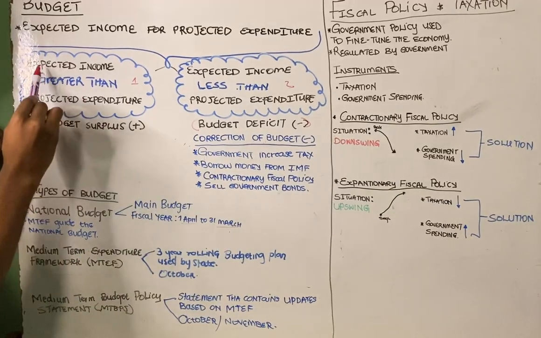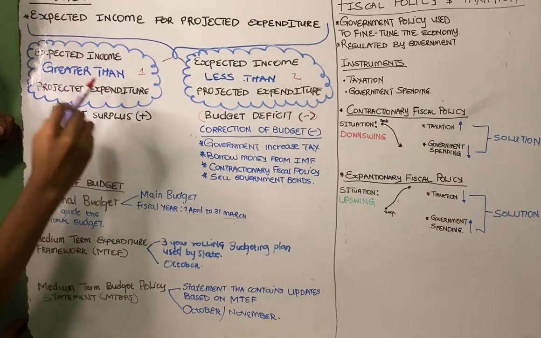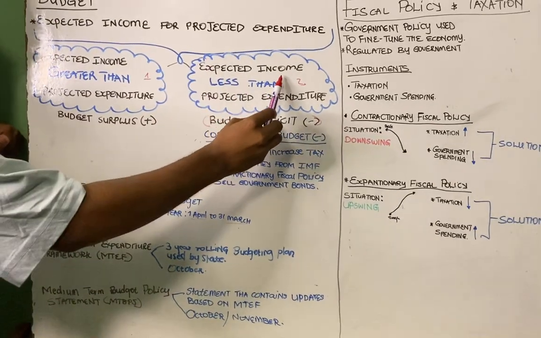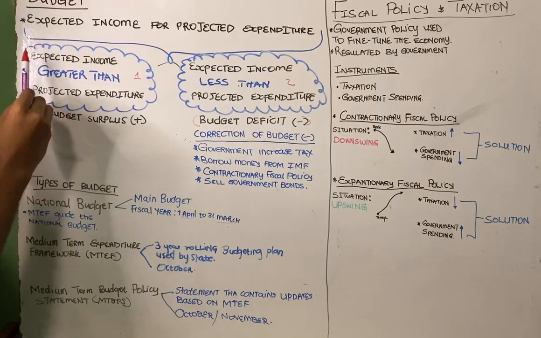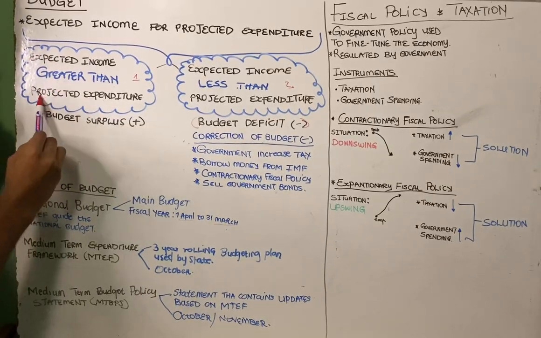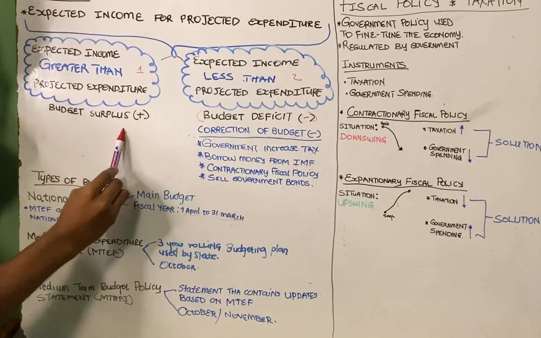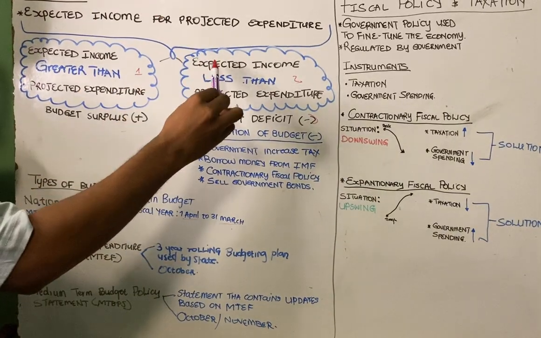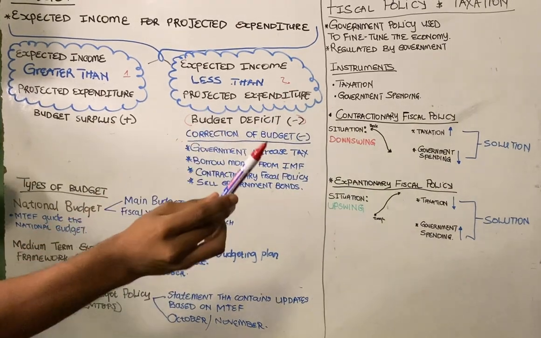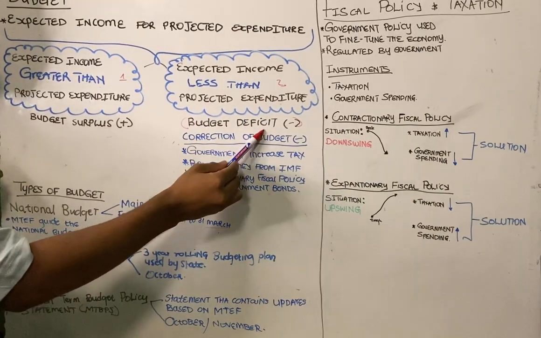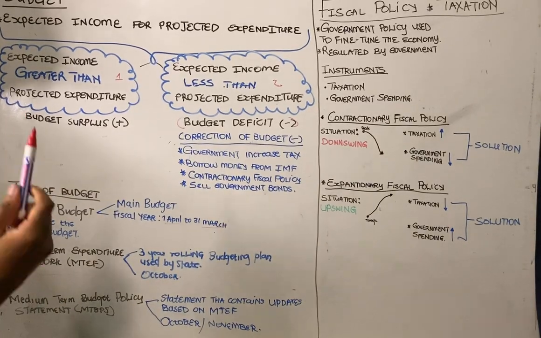It happens whereby our expected income is greater than the projected expenditure, and the expected income is less than the projected what? Expenditure. So if the expected income is greater than the projected expenditure, that is called what? A budget surplus. But if the expected income is less than the projected expenditure, it is called what? A budget deficit.